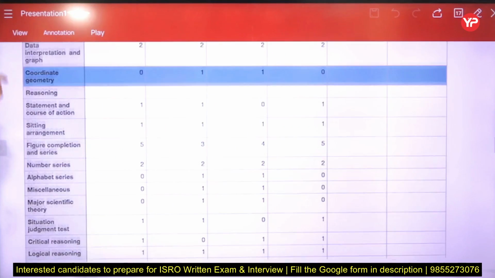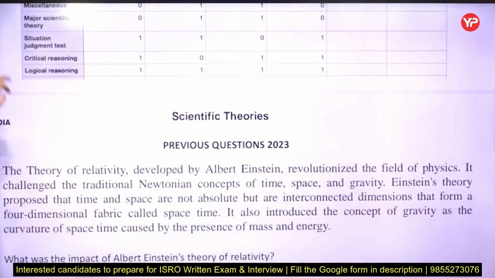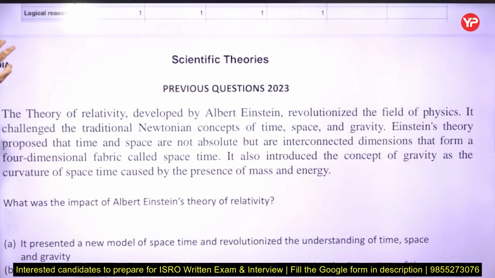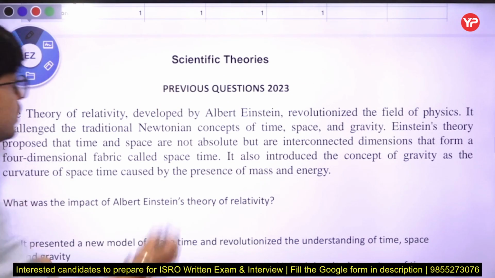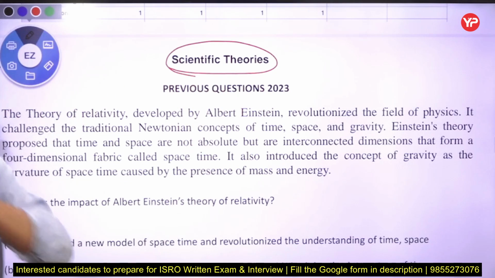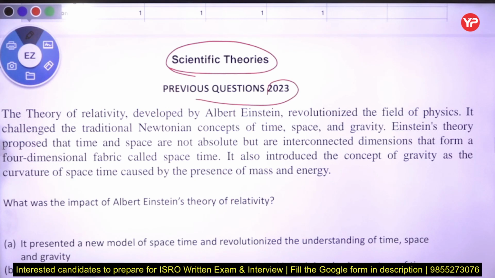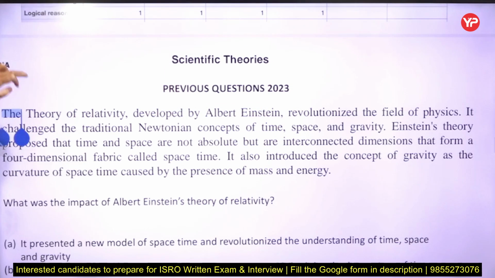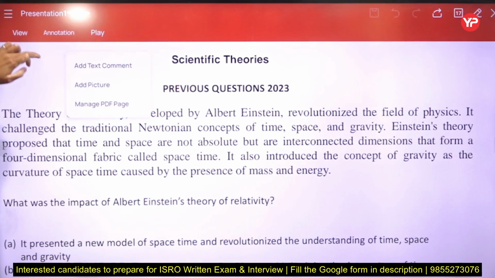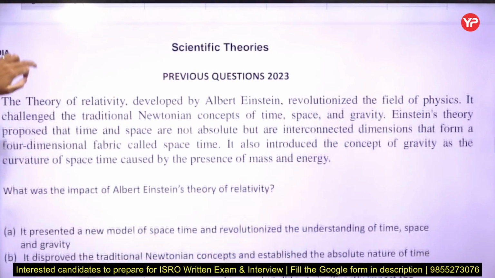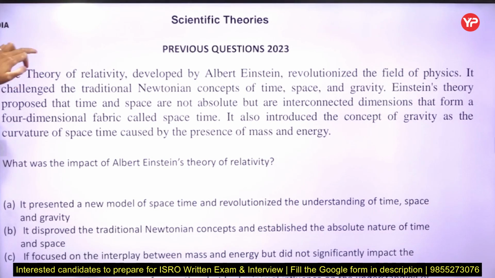As you see, this is the scientific theory question that came into the ISRO exam. Our topic is scientific theory. What was the question that came in 2023? That is the question as you read here: the theory of relative development by... That is your question.